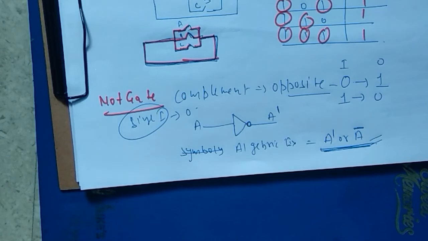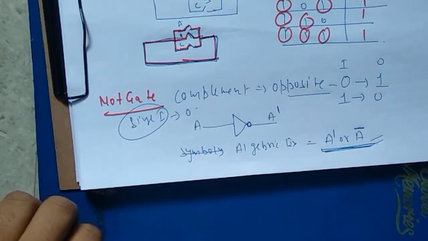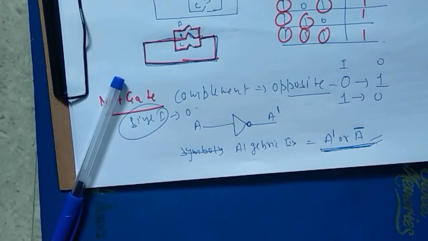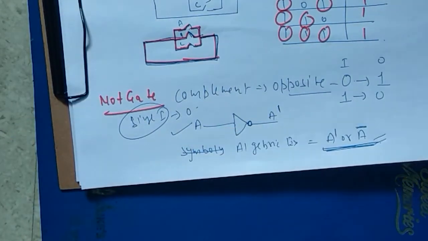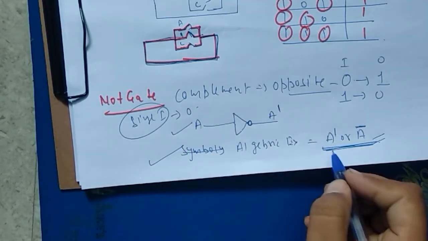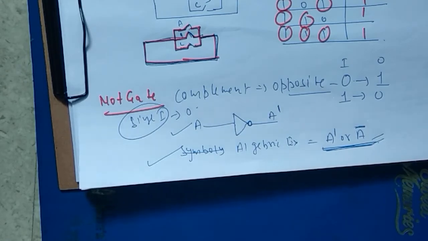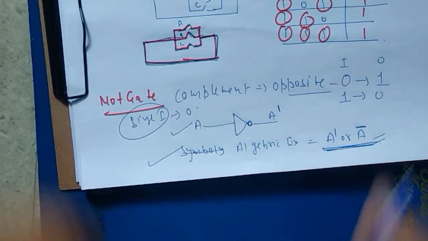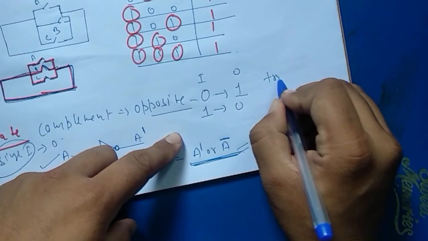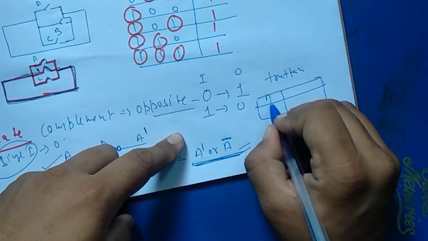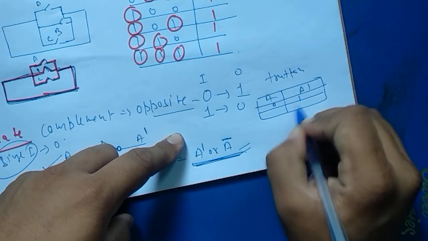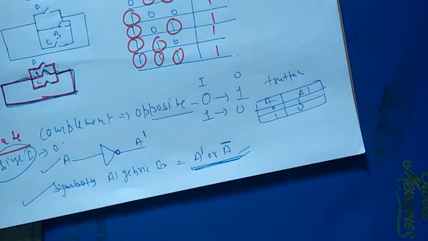It gives the complement output, or we can say opposite output. It takes only a single input, and if input is 0, output will be 1, and if input is 1, output will be 0. The symbol of NOT gate is like that, and the algebraic expression is like that. And the truth table will be, because it is taking a single input, A, then A bar: this is 0, this is 1, this is 1, this is 0.